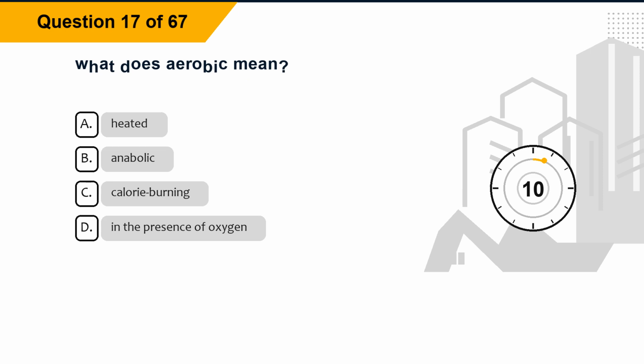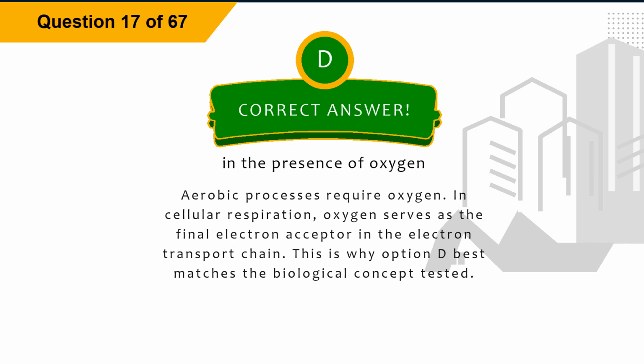Question 17. What does aerobic mean? Option A, heated. Option B, anabolic. Option C, calorie burning. Option D, in the presence of oxygen. The correct answer is option D, in the presence of oxygen. Explanation: aerobic processes require oxygen. In cellular respiration, oxygen serves as the final electron acceptor in the electron transport chain. This is why option D best matches the biological concept tested.